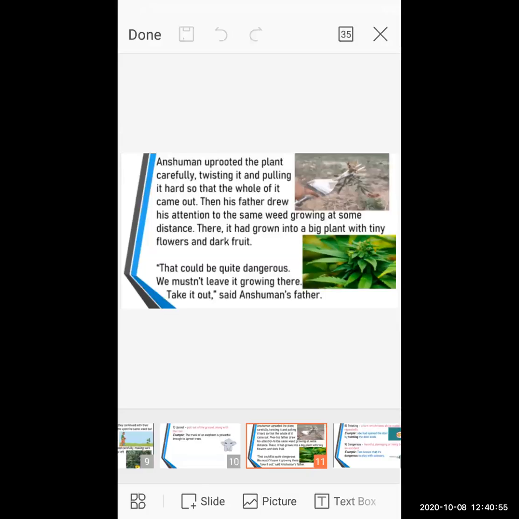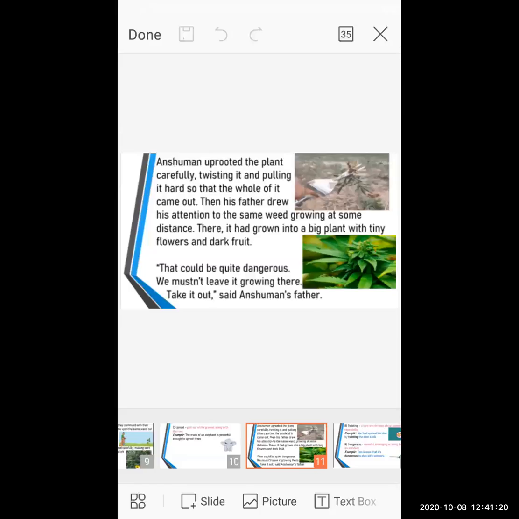So what do we have to do? What is the major step we have to take? We have to weed the plant. That means we have to remove it from our garden because it is quite dangerous. So it is quite dangerous for us, so we also have to take it out.